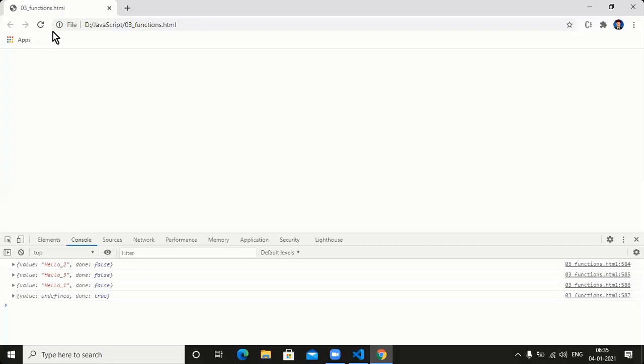Something is there. Fine. Try to refresh it here. Did you understand this one? 100 true, 200 false, 300 false. Hello, hello true. What is the meaning of hello? Myself, I am the last person. Getting my point now? What is hello equal to true? Hello equal to true means myself, I am the last person.